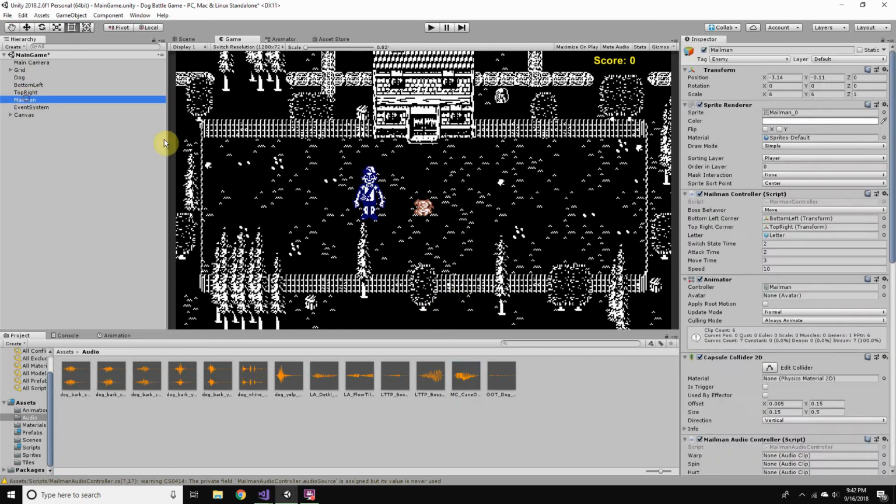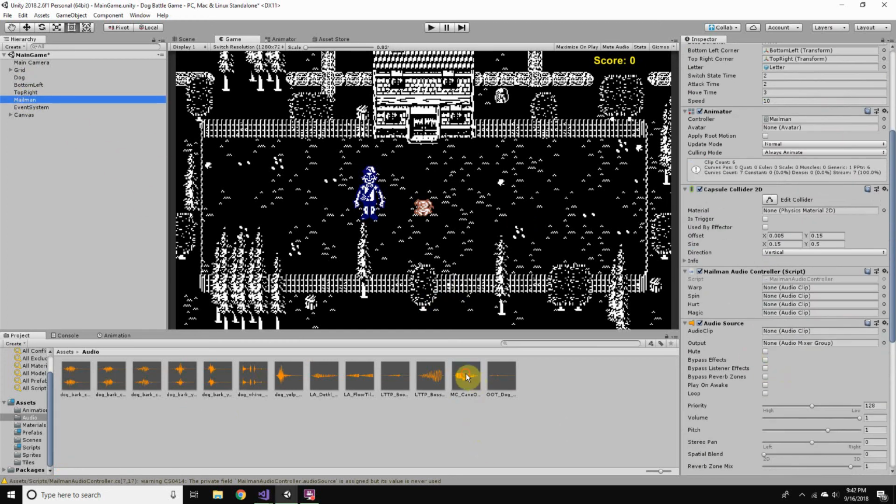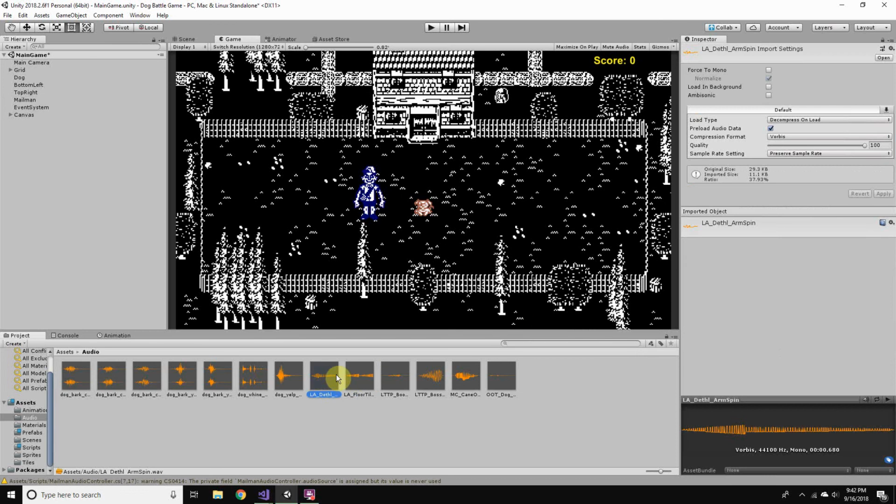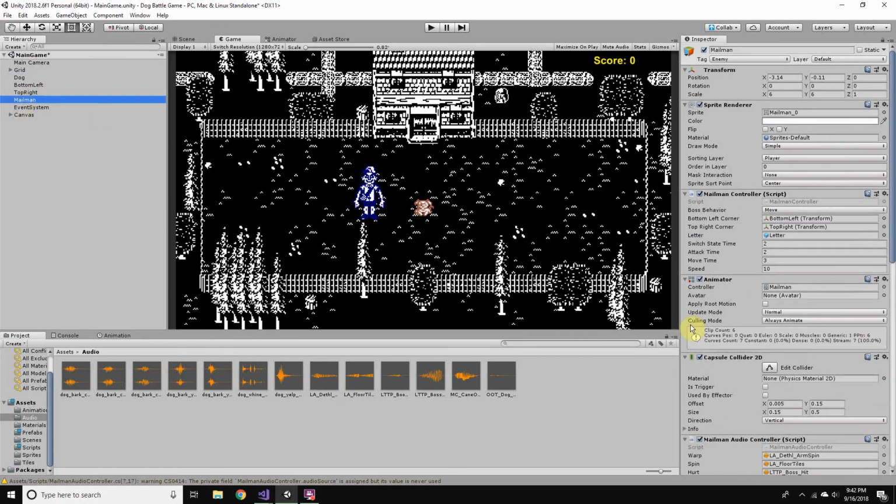So this Cane of Pacha is going to be our magic sound. The Link to the Past boss hit is going to be the hurt sound. The floor tile is a spin sound, and, what is this, arm spin is our warp sound.